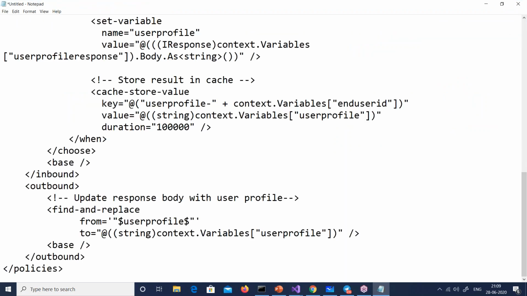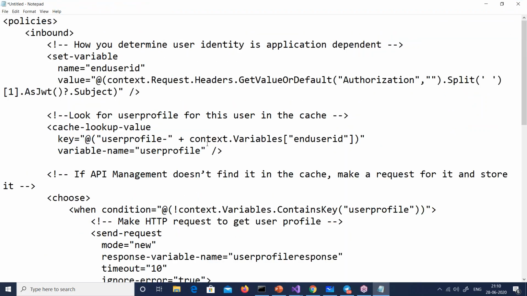Okay, let me just paste it here. So first thing, look at this. This is inbound. In the inbound, he is first setting the variable to determine the user identity, right?